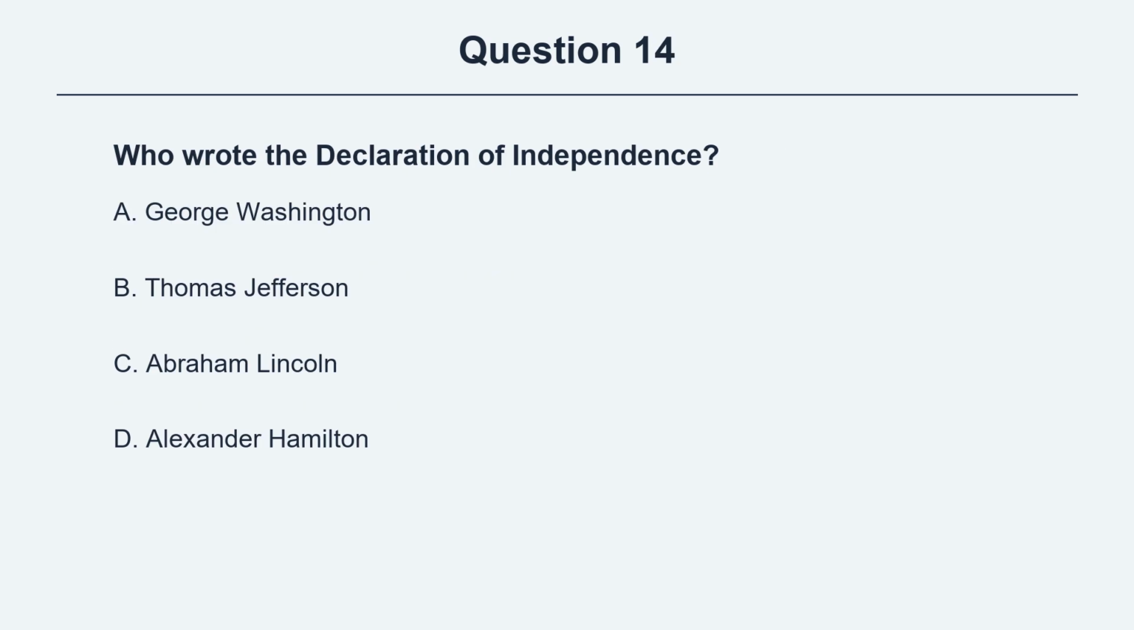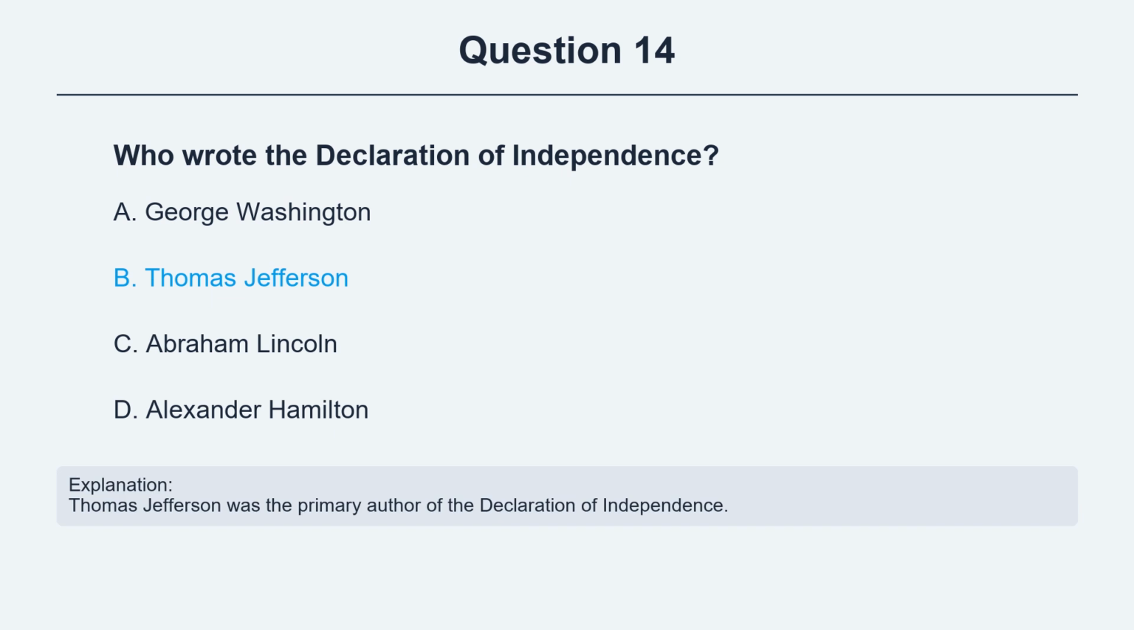Question 14. Who wrote the Declaration of Independence? Option A, George Washington. Option B, Thomas Jefferson. Option C, Abraham Lincoln. Option D, Alexander Hamilton. The correct answer is option B, Thomas Jefferson. Explanation. Thomas Jefferson was the primary author of the Declaration of Independence.